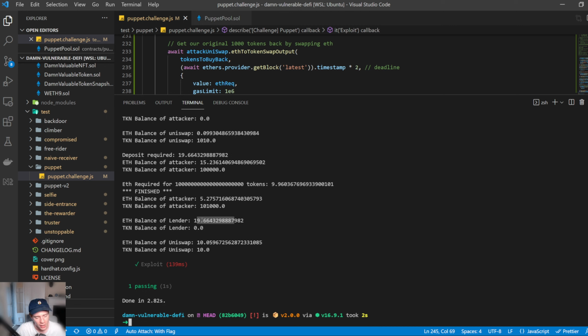Hopefully you understood that. The concept of liquidity pools is pretty difficult to understand. Some recommended YouTube channels that you should check out if you want to really learn the mechanics behind how they work: there's Finematics, and I think that's the one that has a really awesome video. I'll chuck the link in the description below.